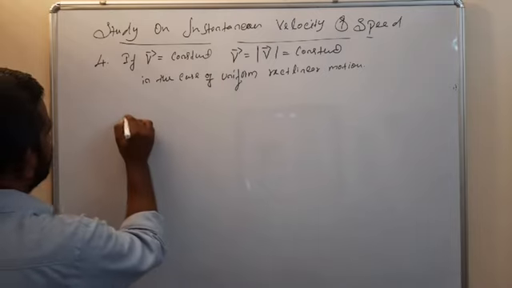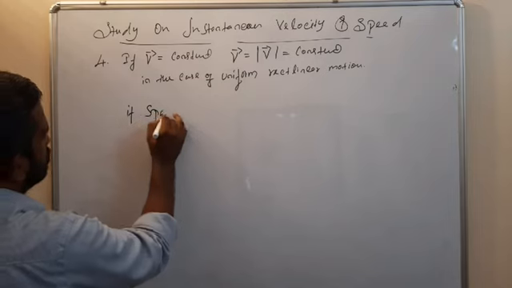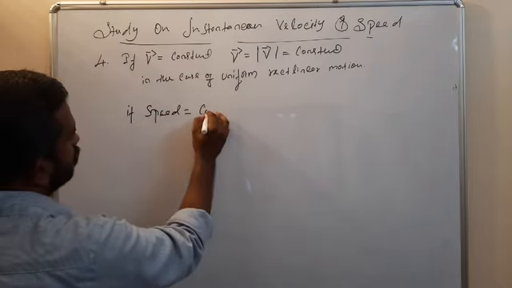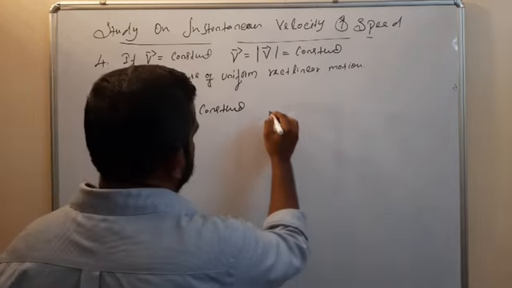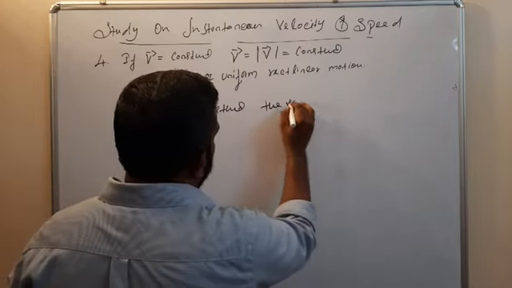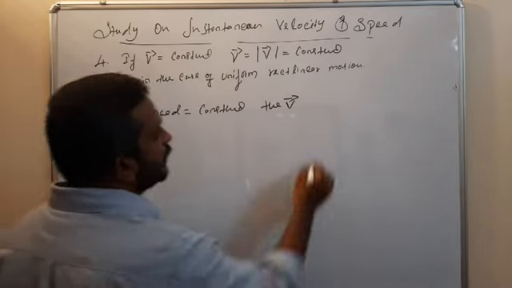Means if speed is equal to constant, then velocity may not be constant.